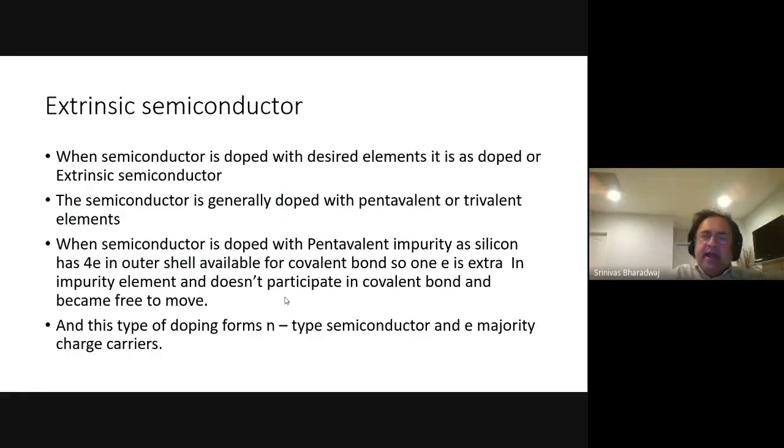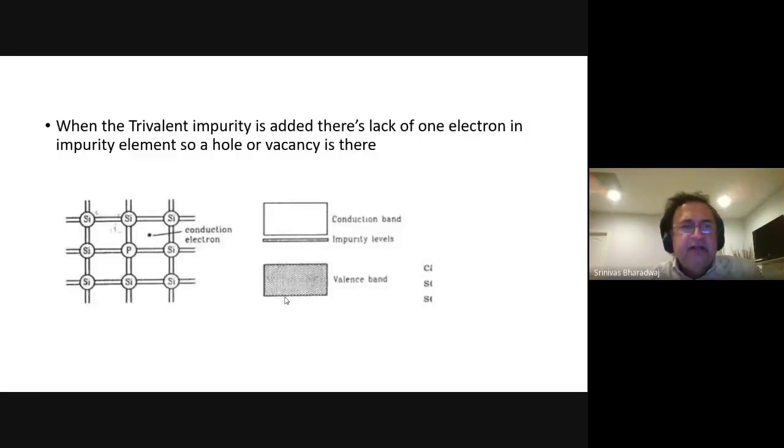Now the N-type semiconductor will have a majority of electron charge carriers, while a P-type semiconductor will have a majority of holes. It will have a space for something. Because of the presence of these, under a voltage or under an electric field, there will be a flow.